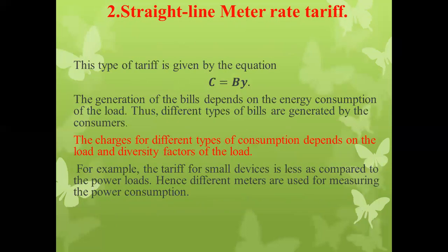Okay, next straight line meter rate tariff. Since in the previous type of tariff, that is the flat demand rate tariff or the simple rate tariff, it is independent of the kilowatt hour, that is the energy consumption by the consumer.